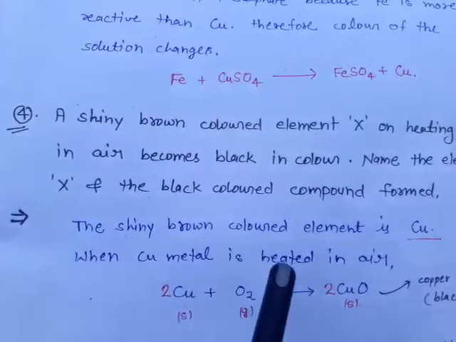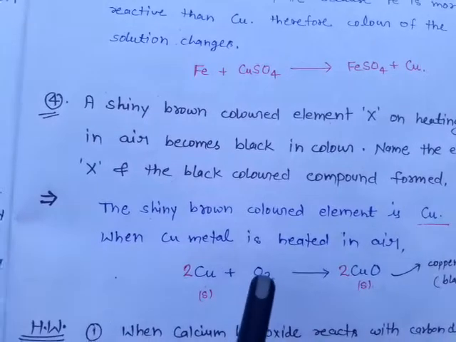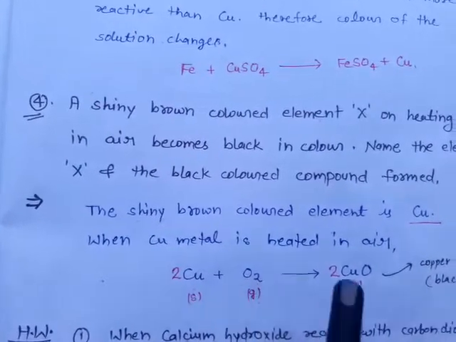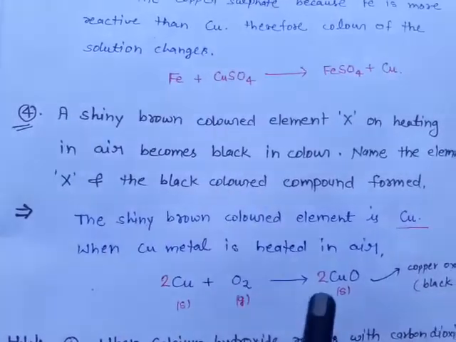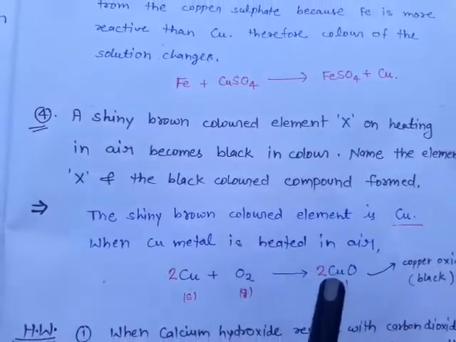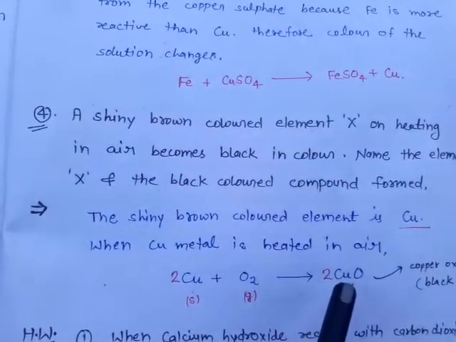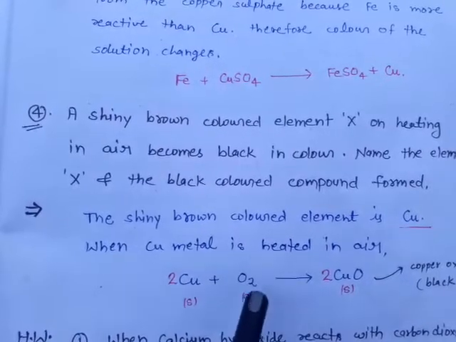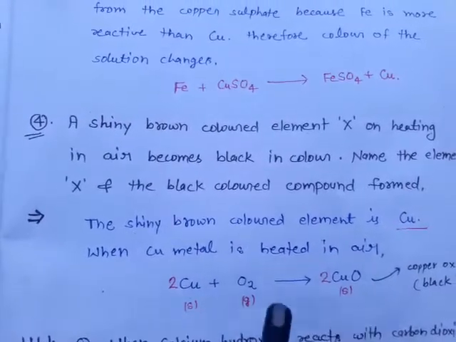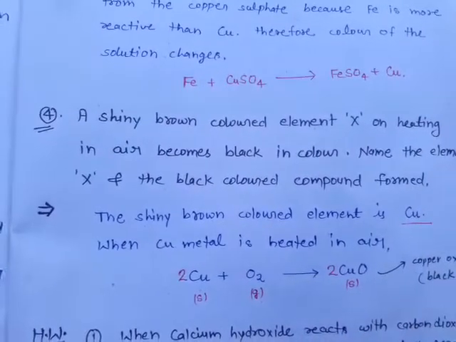Now copper metal is heated in air. We know that in air it reacts with atmospheric oxygen and forms copper oxide, which is black. The black colored compound is copper oxide, and the chemical reaction is given below. Now with balancing, here copper 1 we write as 2, so it's 2, oxygen is 2. It is the balanced chemical equation, and copper oxide is black in color.